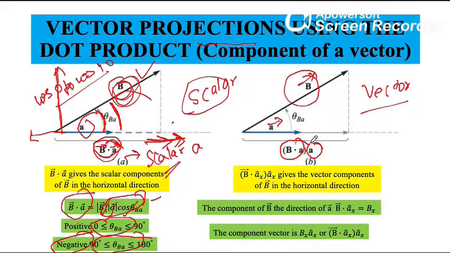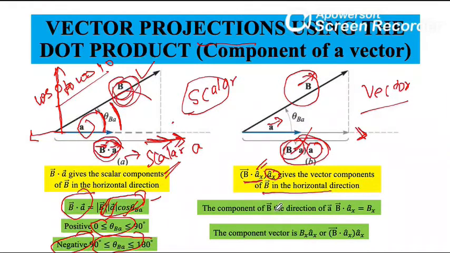So this is my scalar value, and if I put in the unit vector, the component along A is now a vector quantity. It is not scalar anymore. So a scalar multiplied by a unit vector gives me a vector itself. This gives the vector component of B in the horizontal direction.